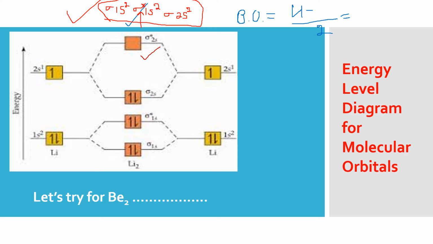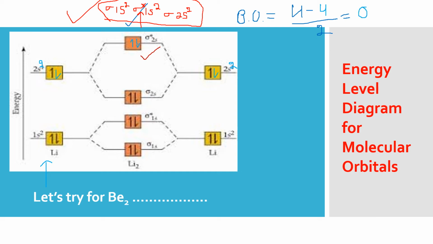So first of all, for Be2, we have to make it 2s2 here. I'll increase one electron here. You please make it separately. Same way, one electron here, and I'm making this also 2s2. Now you have two electrons extra, so two electrons will come in the sigma anti-bonding 2s also. So this is for Be2, and when I calculate the bond order, it has to be 4 minus 4 by 2, that is 0 bond order.